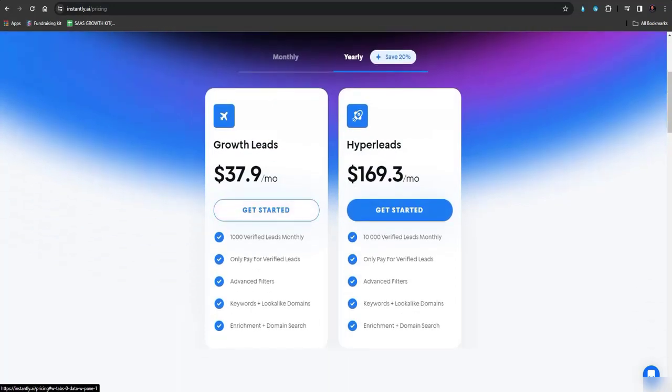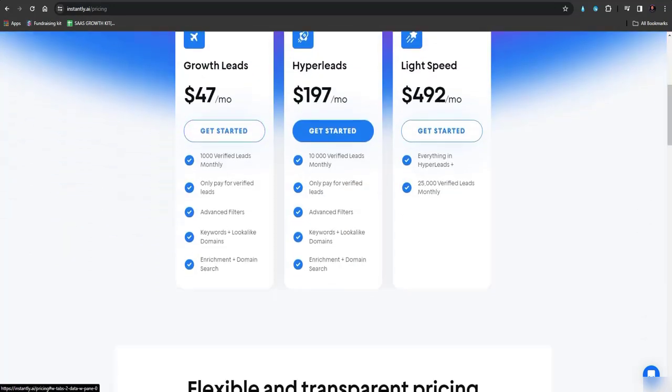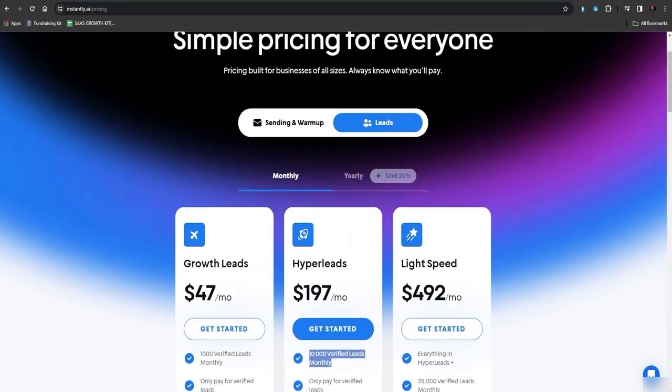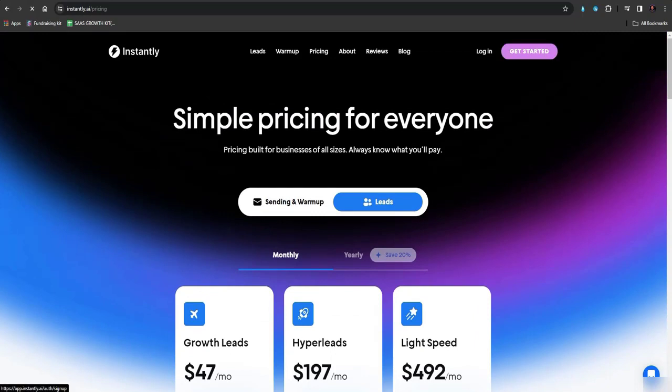And this is the lead finder, which is around $47 per month, and you can get 1,000 verified leads per month using this plan, and using this plan you can get 10,000. So this is about their plans.